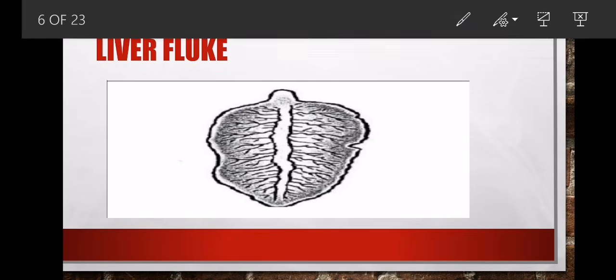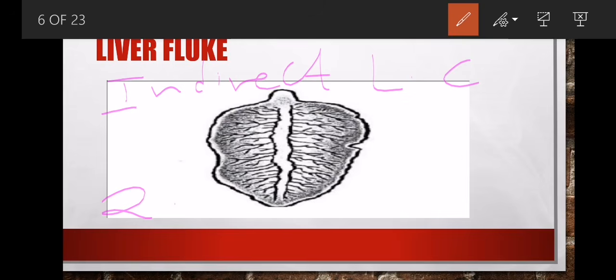And then there's something that I want to add here. The liver fluke again has an indirect life cycle. If we say an indirect life cycle, we mean it has two hosts. Those two hosts will be, maybe, a farm animal, maybe a cow or else a livestock.